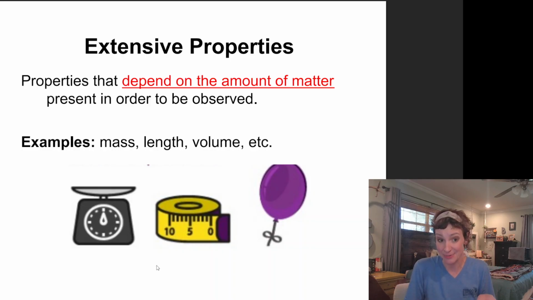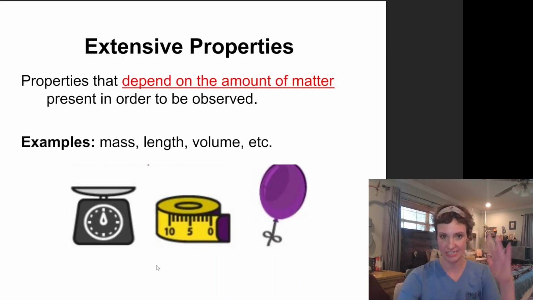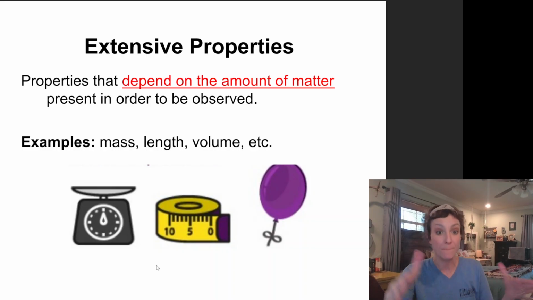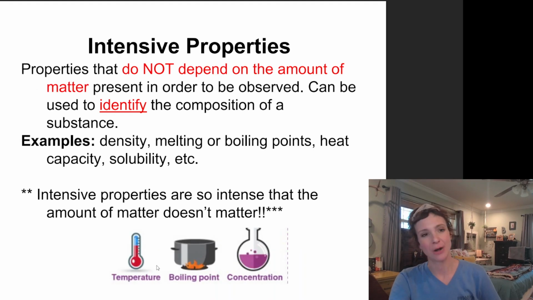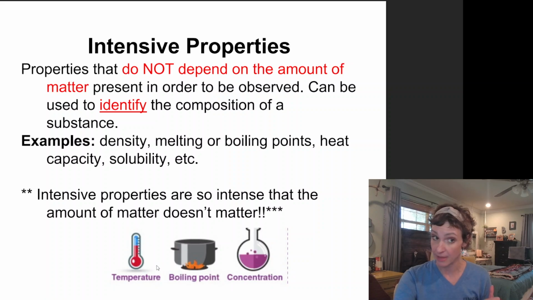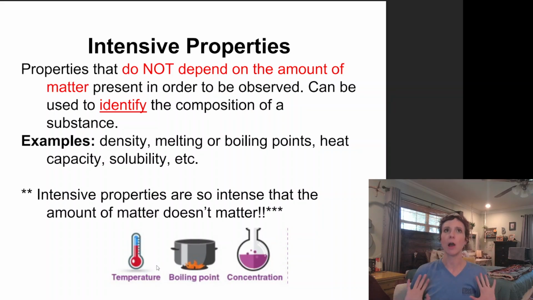Let me give you an example. If I have a teeny tiny glass of water versus a giant swimming pool of water, those volumes are going to be different. Water is still the same, right? But volume can change depending on how big of something I have or how small of something I have. Same thing with mass, right? If I have a ginormous block of iron versus an itty bitty teeny tiny small sliver of iron, that mass is going to be very different. It's still iron, right? So we would call mass an extensive property. Usually extensive properties are things that we can measure and observe the differences based on size.